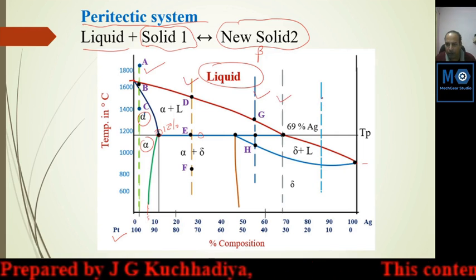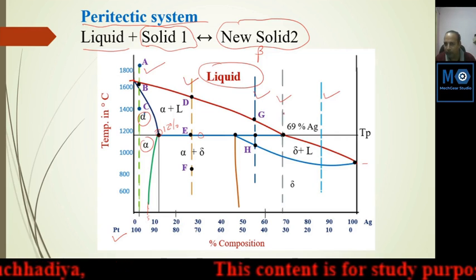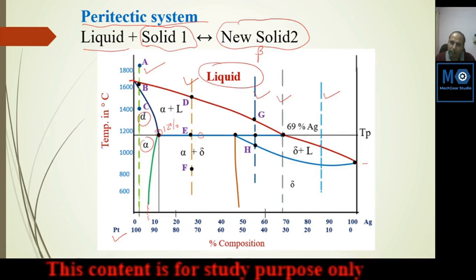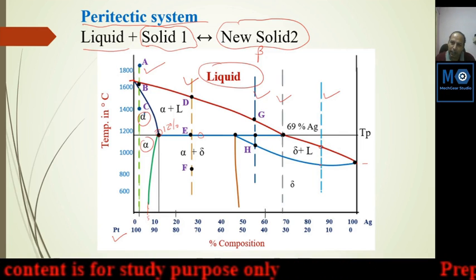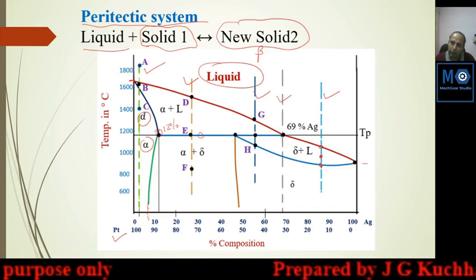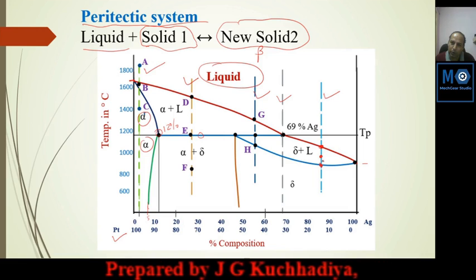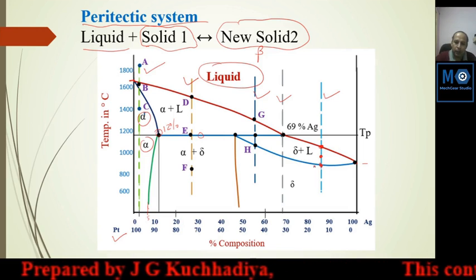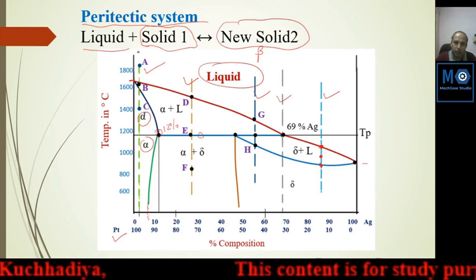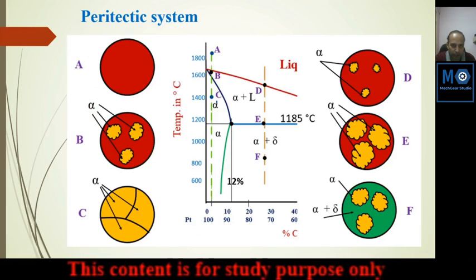These 4 and 5 are almost similar, so this is for your assignment. You have to prepare the solidification, or indicate where solidification starts and where it ends, and what is available in between. So you have to indicate 3 positions and draw 3 phases. For the first proportion, we will discuss how solidification will occur.